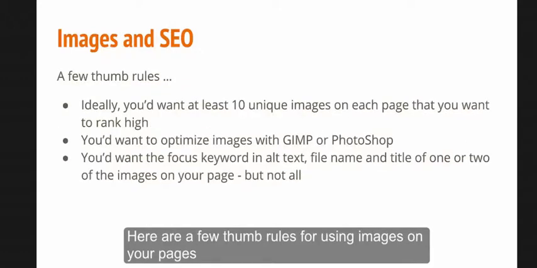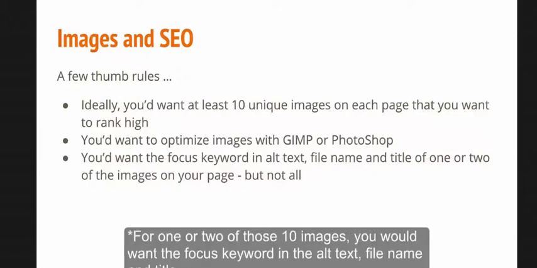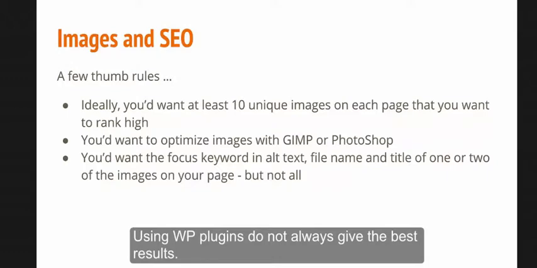Here are a few thumb rules for using images on your pages. Ideally, you would want to use at least 10 unique images on each page that you want to rank high. For one or two of those 10 images, you would want the focus keyword in the alt text, file name, and title. You want every image to be optimized using either GIMP or Photoshop so that each image is as small as possible. Using WordPress plugins does not always give the best results.